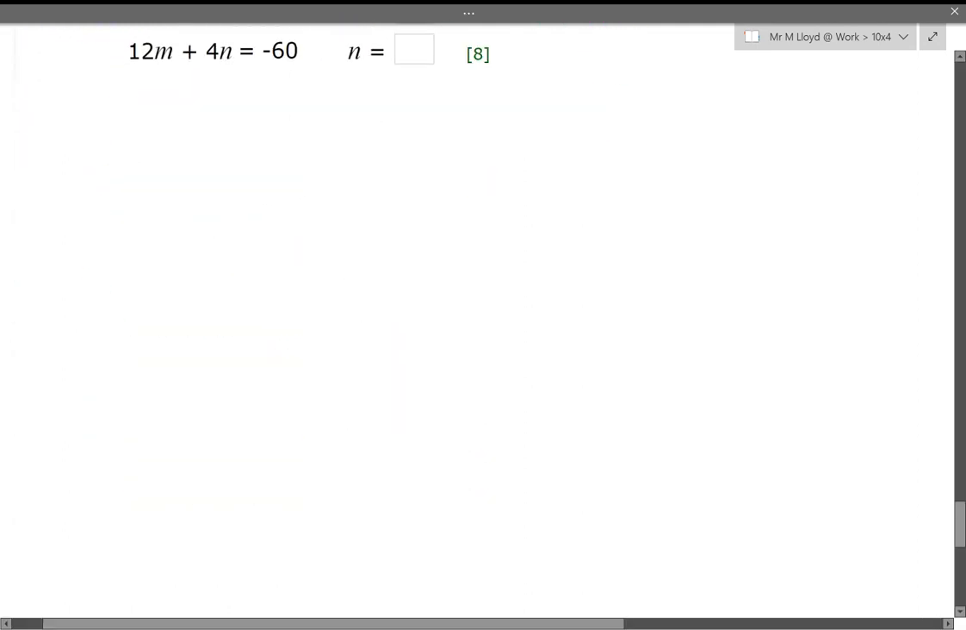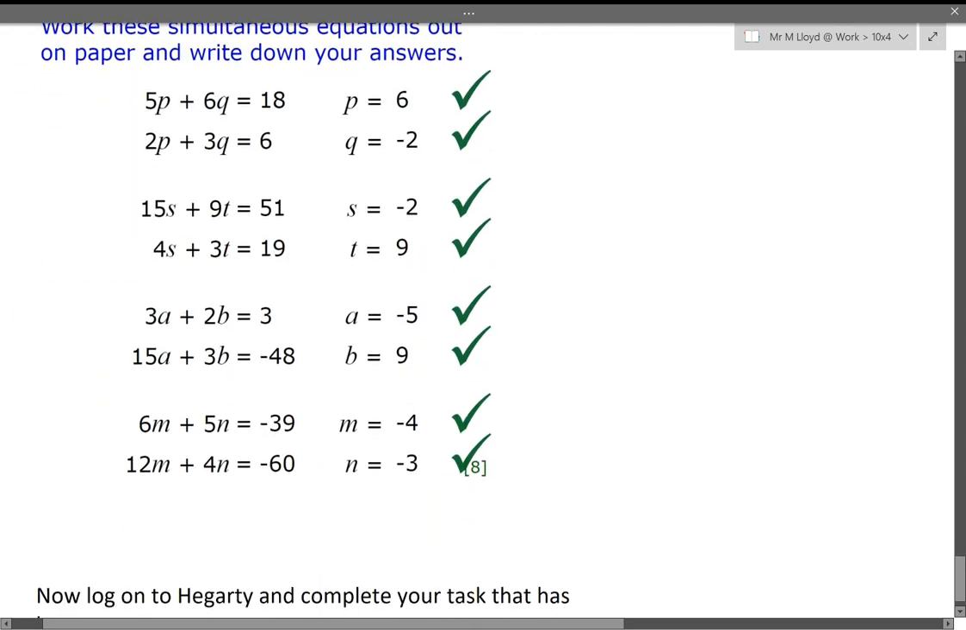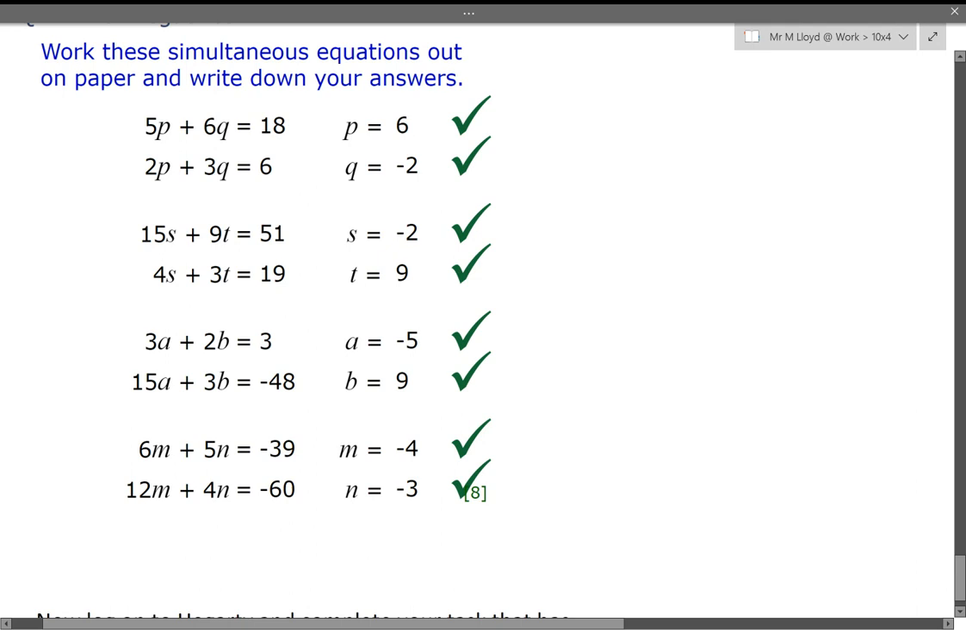Okay, so scrolling down now, here are our solutions. You can see we've got lots of negative outcomes, at least one negative per question. So that should have tested you. That's why I'm allowing the calculator. It's all about the process. I want you to make sure you've got your process right.